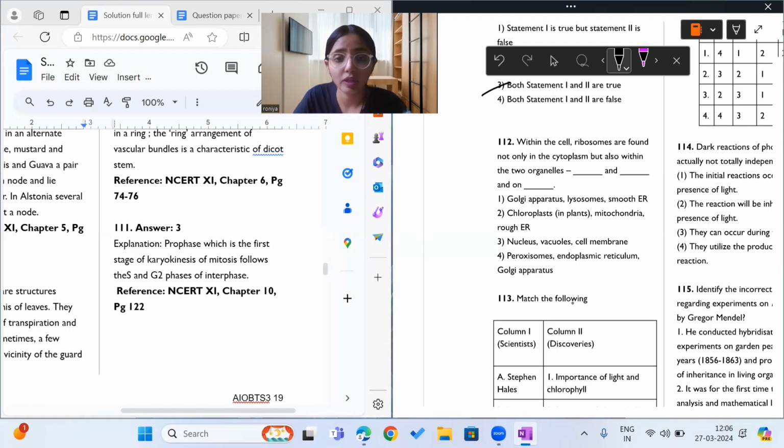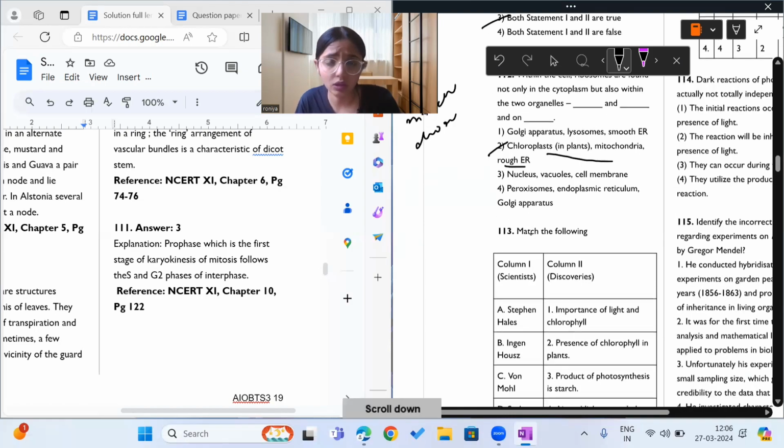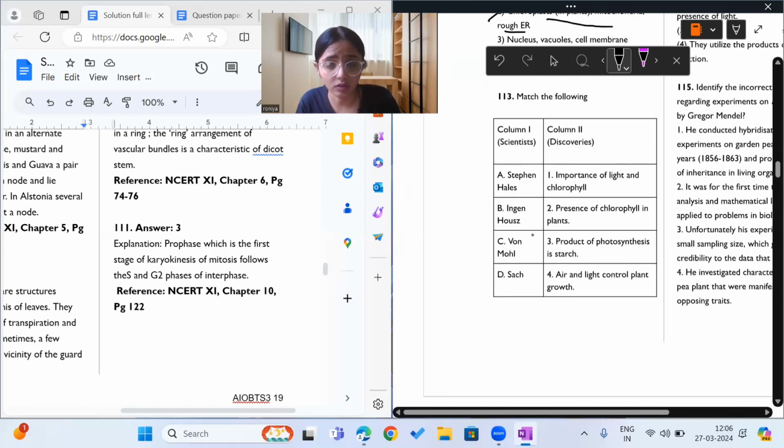Okay. So coming to question 112, what does it say? It says within the cell, ribosomes are found not only in cytoplasm but also within two organelles. What are those? Yes, these are mitochondria and chloroplasts. And yes, ribosomes are also found on rough endoplasmic reticulum. So chloroplast, mitochondria, and RER. So option number 2 is the answer to 112. I don't want to give an explanation for this.